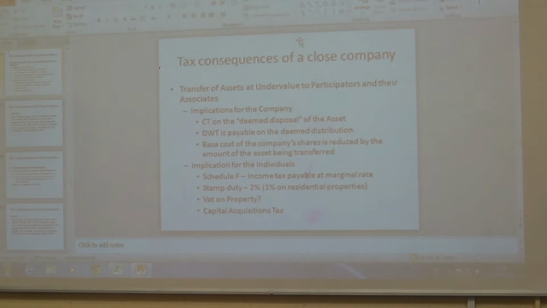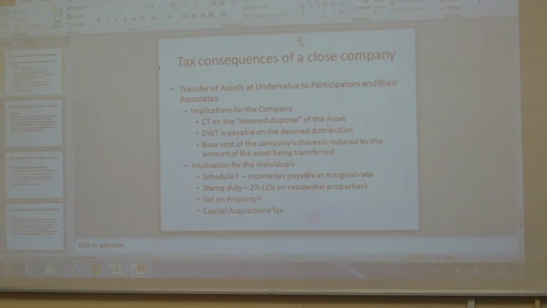It's on the undervalue. Say the market value of the property is 100,000, and they paid you 40,000 for that property. Then you've got a distribution of 60,000. If you want to put it alongside, what I mean by dividend withholding tax being payable on the deemed distribution is that it's on the undervalue of the property. So the market value was 100,000.